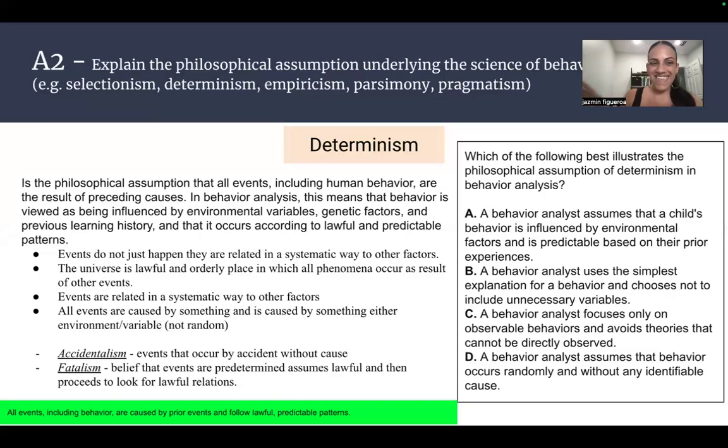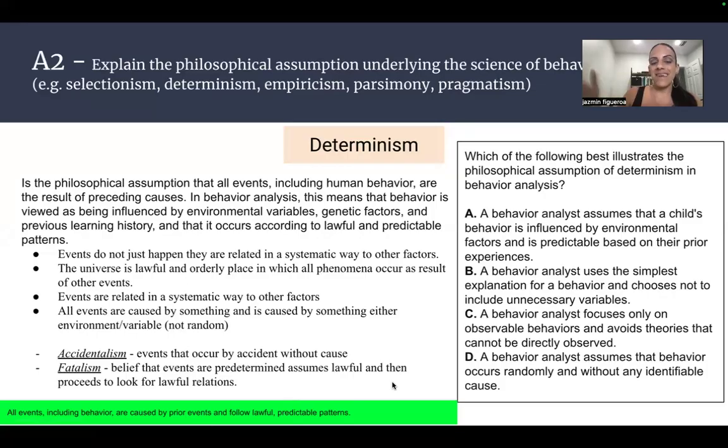That's another philosophical assumption. But we're looking at A, that's the answer. Why is the behavior occurring? It's because of the environmental factors. That's the connection that we want to look at: the behavior, and how it is influenced by the environmental factors.